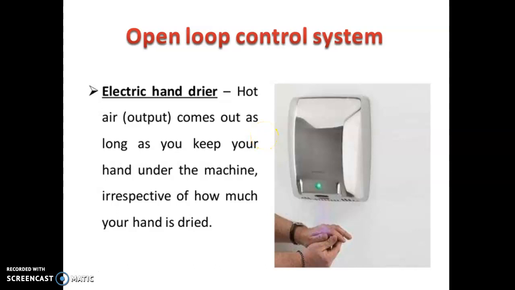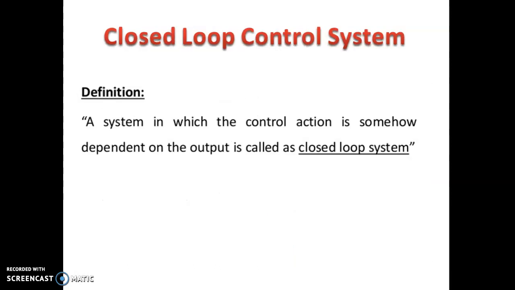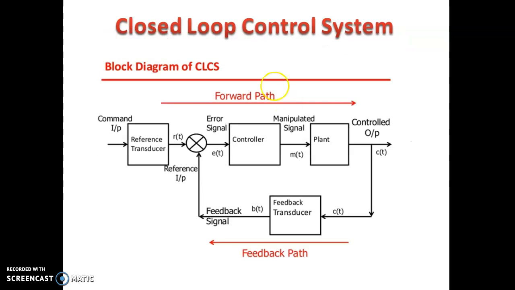So supply is given as input. When you keep your hand, automatically you get the hot air, irrespective of how much your hand is dried. That is not cared about here. That is an open loop control system. Then what is a closed loop control system? A closed loop control system has a feedback path. You give input, you get the output, and any change in the output will affect the input.